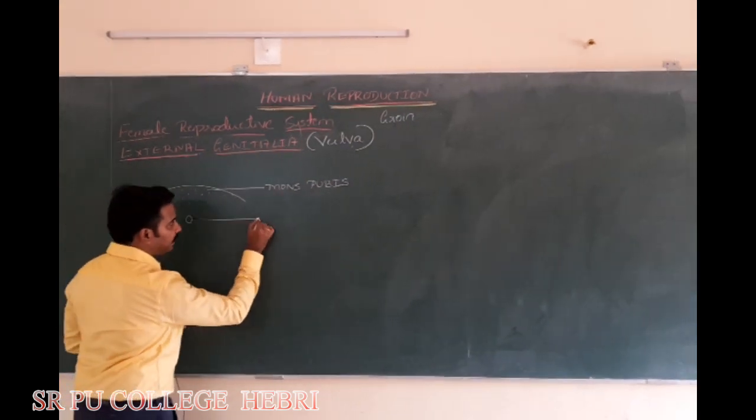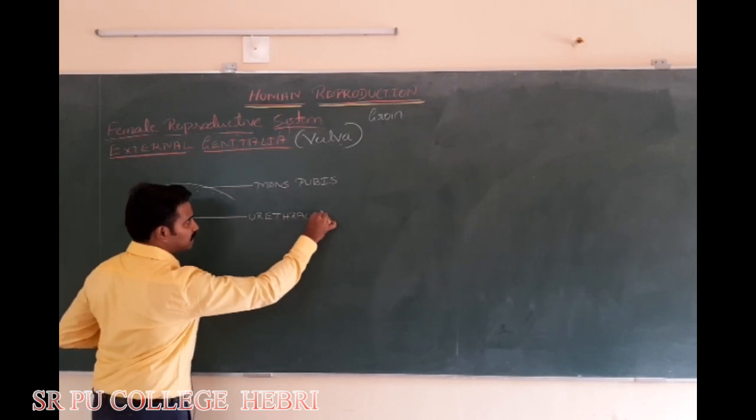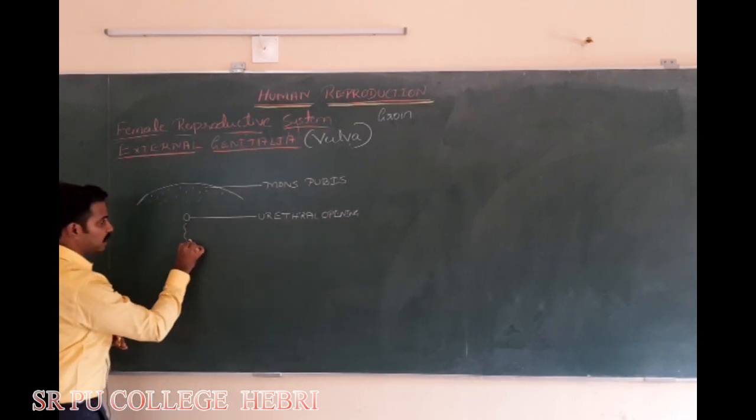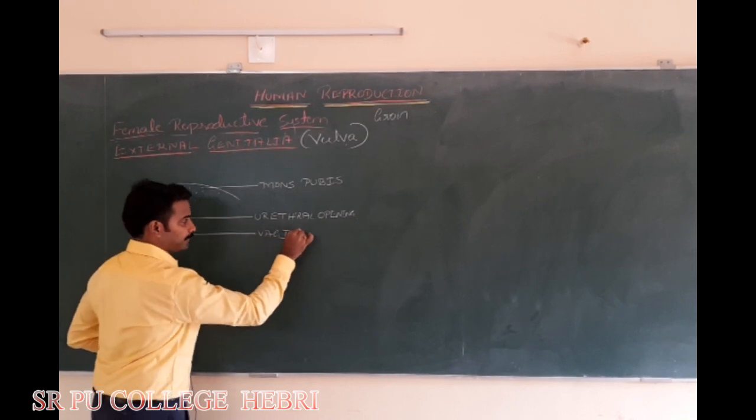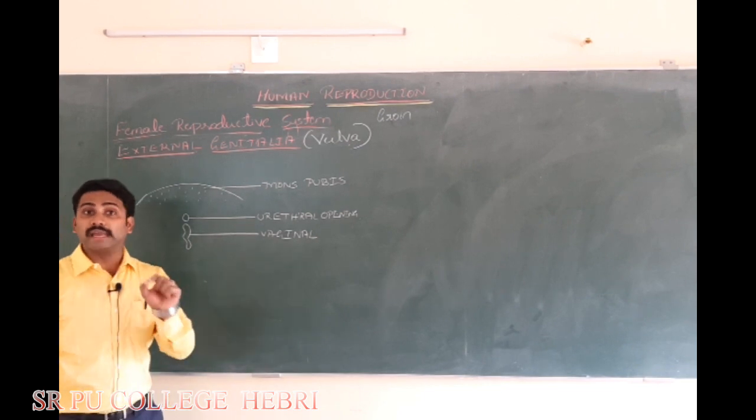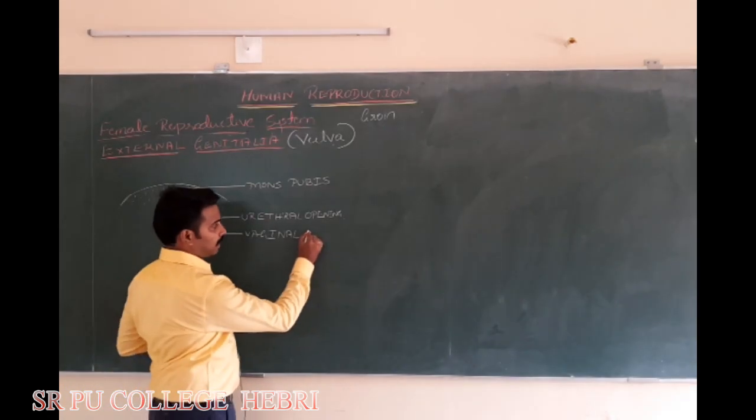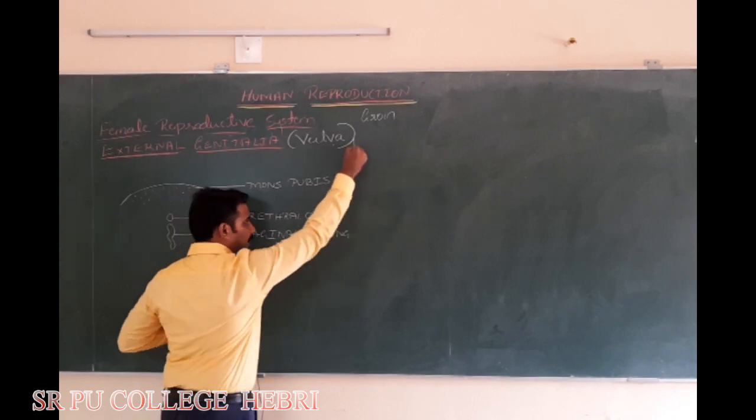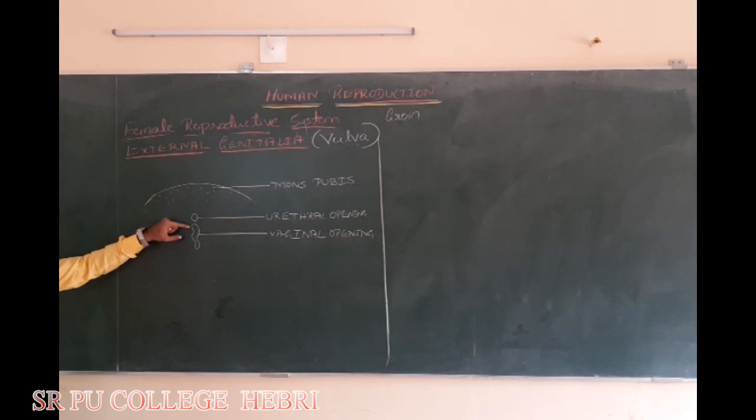Below this, there are two openings. The upper opening is the urethral opening and the lower one is the vaginal opening. What we discussed in the last session, the last opening of the vagina, is called the vaginal orifice. I am drawing it. I will call it the vaginal orifice, or in simple terms, the vaginal opening. Now by this diagram it is clear that